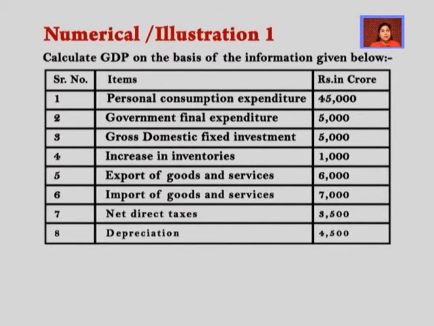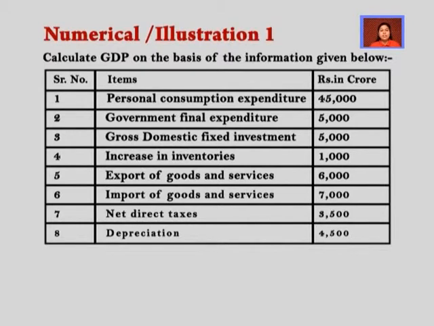Personal consumption expenditure is 45,000 crore. Government final expenditure is rupees 5,000 crore. Gross domestic investment is rupees 5,000 crores. Increase in inventories is rupees 1,000 crores. Export of goods and services rupees 6,000 crores. Import of goods and services is rupees 7,000 crores. Net direct taxes rupees 3,500 crores. Depreciation is rupees 4,500. So, what will be the solution?